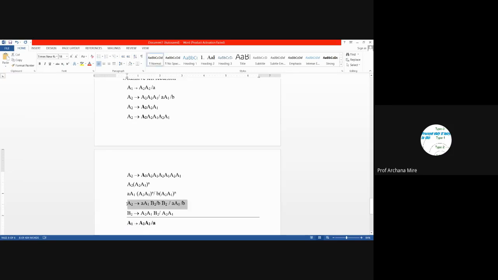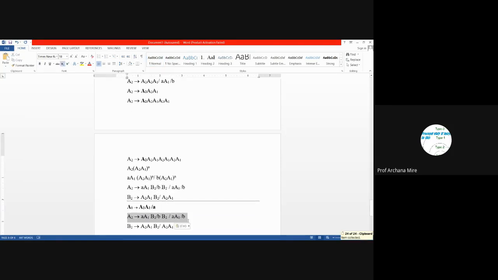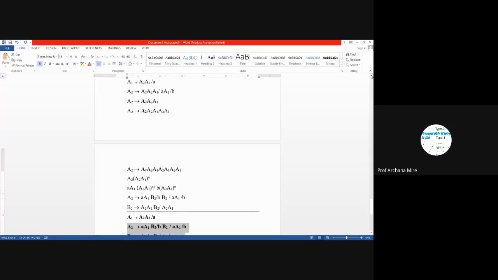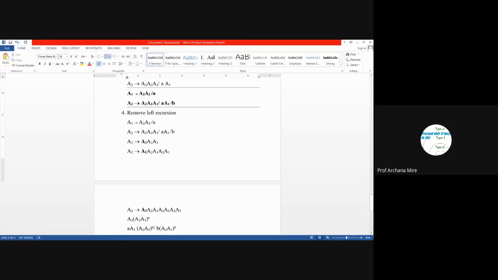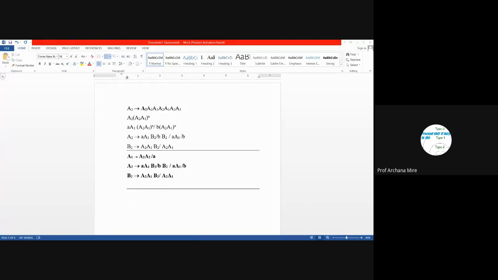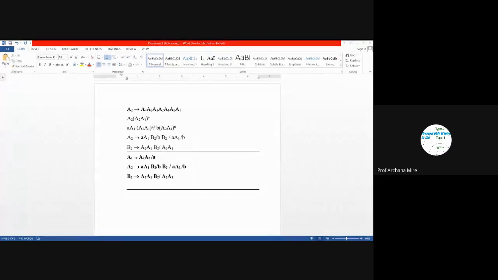But productions of A2 were consisting recursion, so they need to be replaced with 3 production rules. So these are the final production rules after step number 4, that is removal of left recursion.